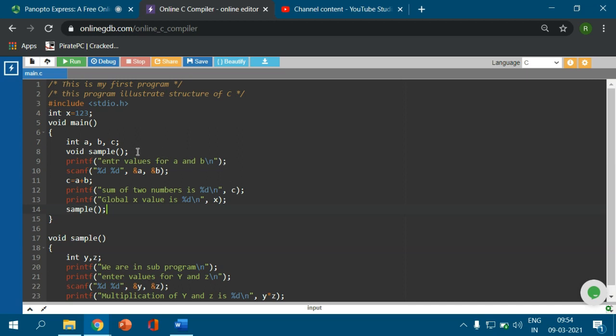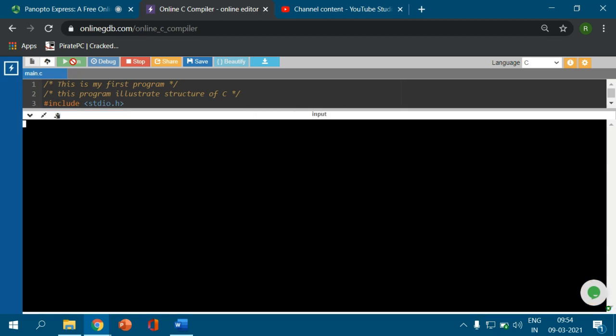So let us understand, friends. This is the declaration of the subprogram. This is the calling of the subprogram. This is the definition of the subprogram. I again run this one. Enter a value and b value. A value equal to 2 and b value equal to 3. So the sum of the values is 5 and the global value is 123.